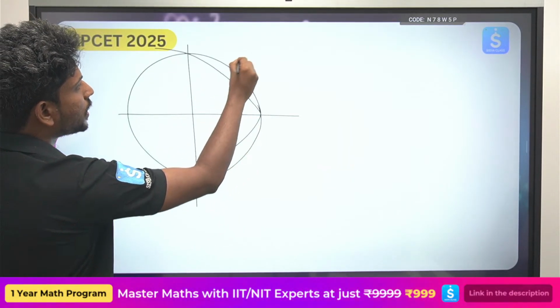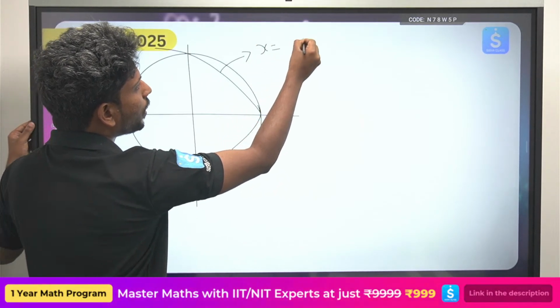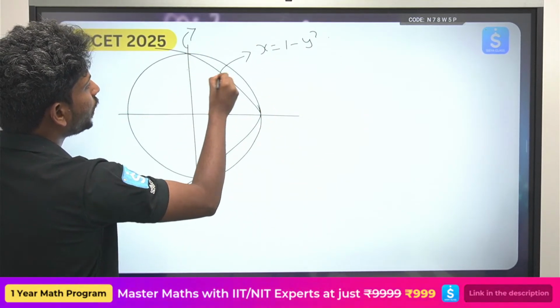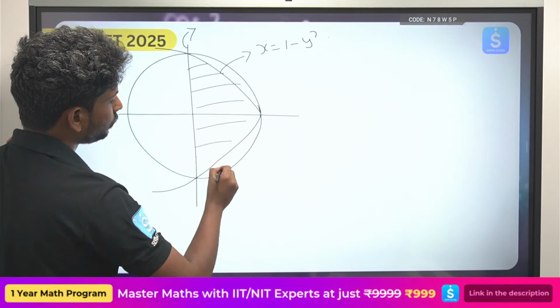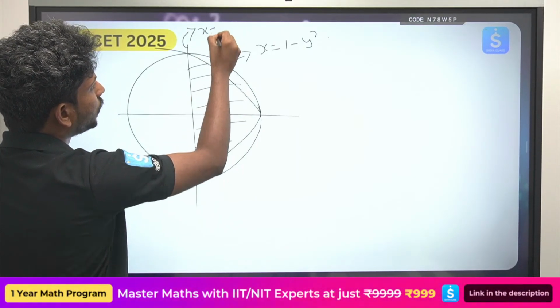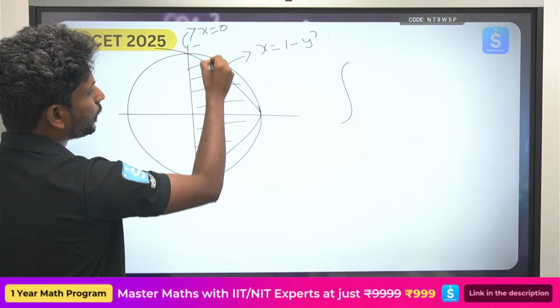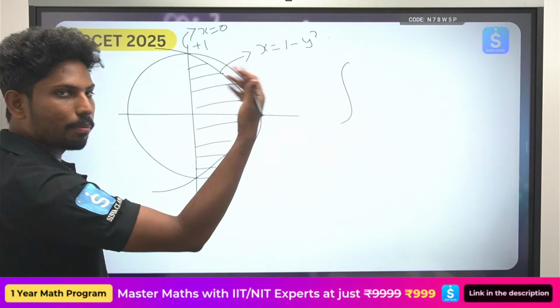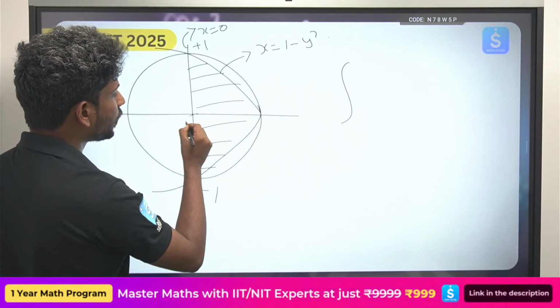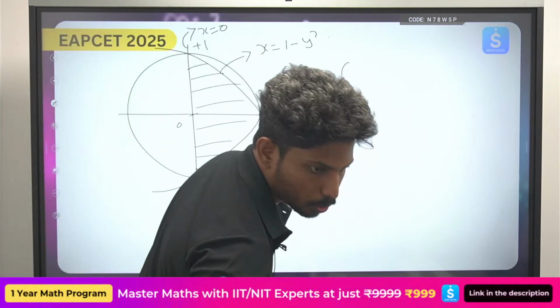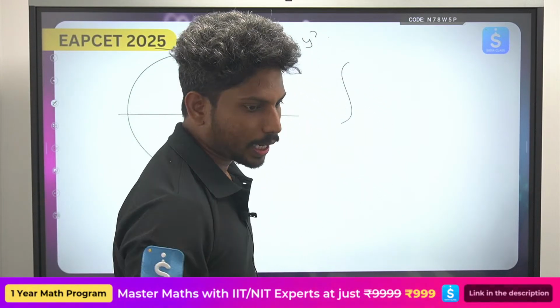Okay, so this is nothing but x equals to 1 minus y square. Okay, and this is nothing but x equals to 0. Now we need to find this area. Okay, this is x equals to 0, that is y axis. So here -1 to +1. Okay, so or else you can take double of it also. From 0 to 1, this is the area, it is symmetric, because these two are symmetric, 2 times of